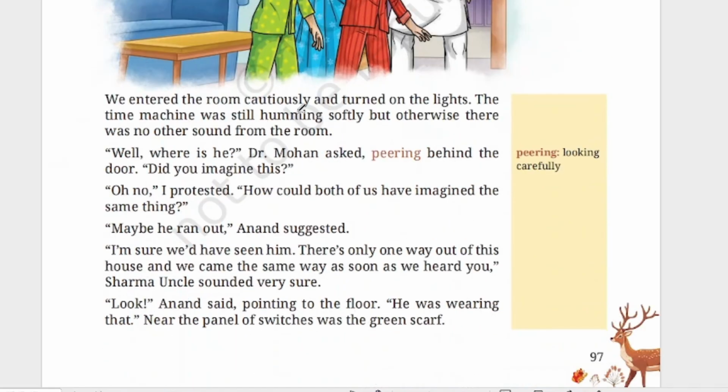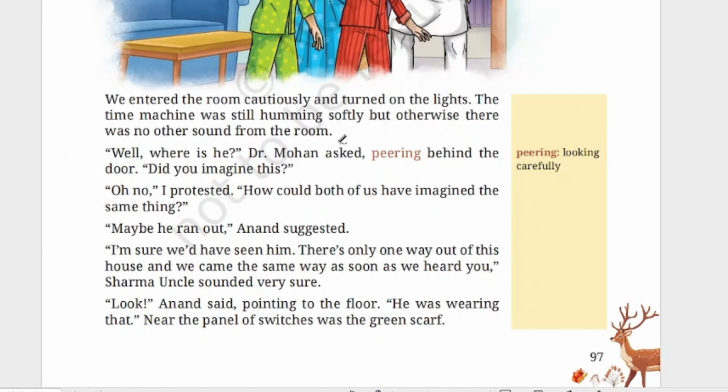We entered the room cautiously and turned on the lights. Cautiously means carefully. And they switched on the light. The time machine was still humming softly, but otherwise there was no other sound from the room. Now there was a time machine making a small humming sound, but no one was there in the room. "Well, where is he?" Dr. Mohan asked, peering behind the door. "Did you imagine this?"